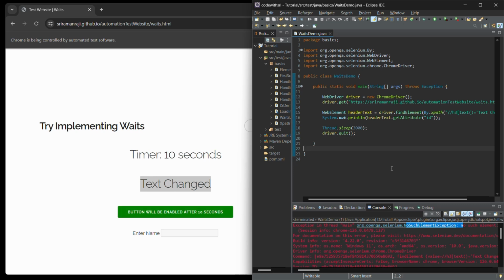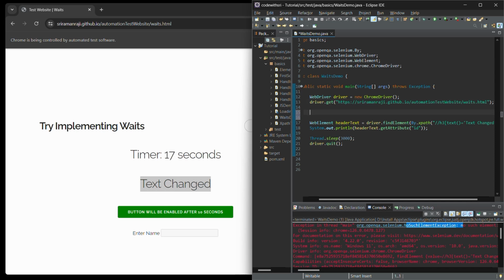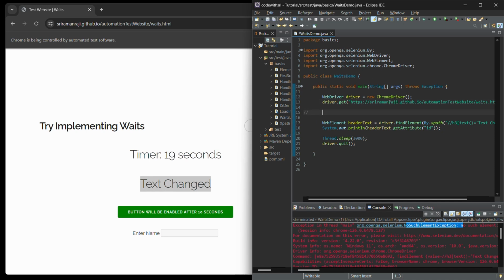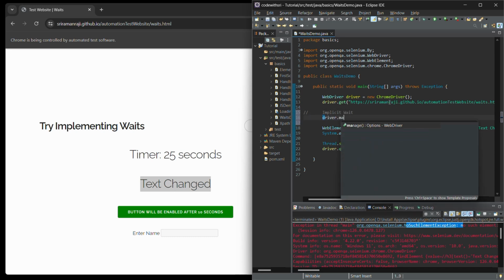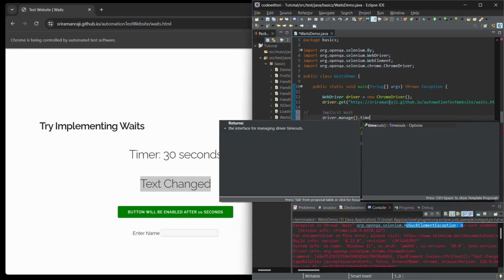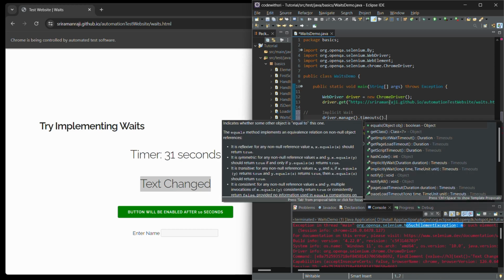Implicit wait serves as a default waiting mechanism. When you enable it, Selenium waits for a specific duration when trying to find an element before throwing a no such element exception. This type of wait applies globally across the WebDriver instance, which means it is applicable for all the elements which you are going to interact with in that particular driver instance.